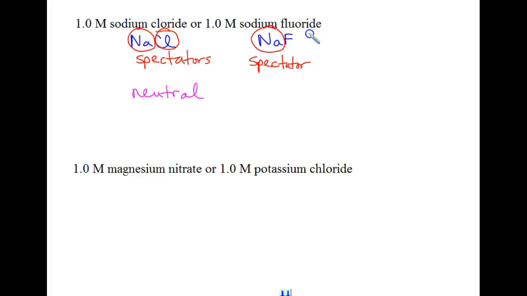But fluoride is a stronger conjugate base because we can think of it as being the conjugate base of a weak acid, hydrofluoric acid. So it is going to take some hydrogens from water, which causes it to generate hydroxide ions. So in this case, since that is going to have a higher pH, we're looking for the one with the lower pH, the neutral will have the lower pH in that case.